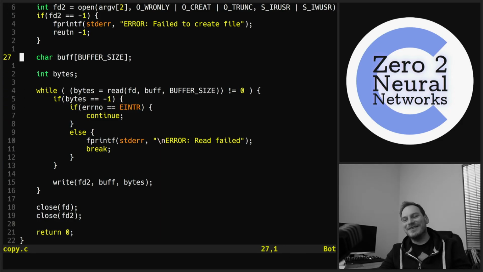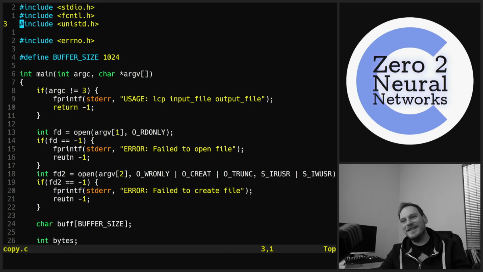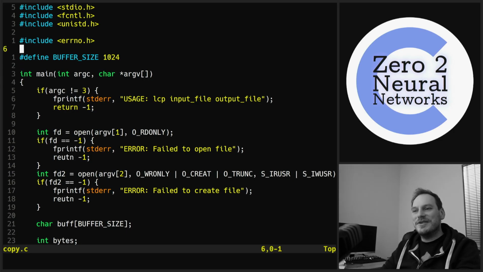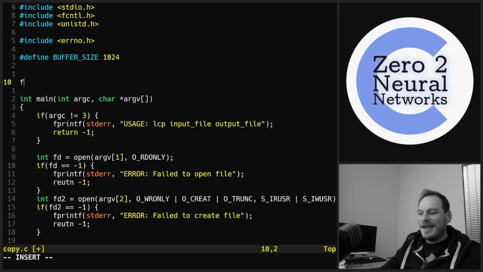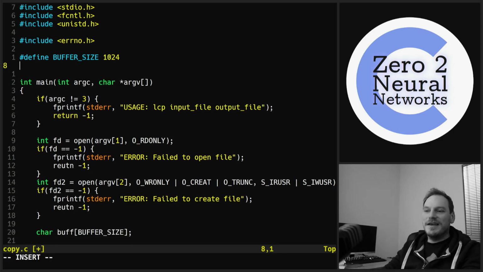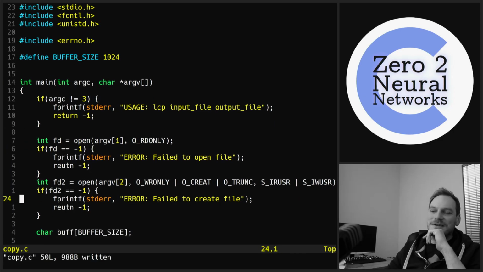And that about does it for this video. This is a bit of system level programming, which we are going to need to be able to handle files. Now, usually we would use fopen, the user space file open. Going through this way of doing it, we're dealing directly with system calls.